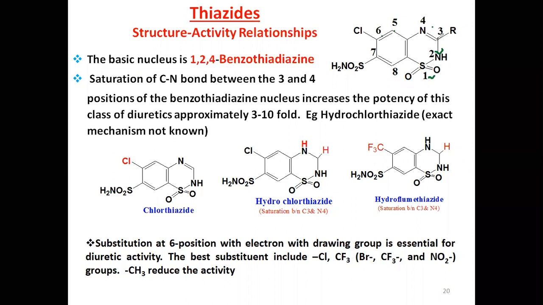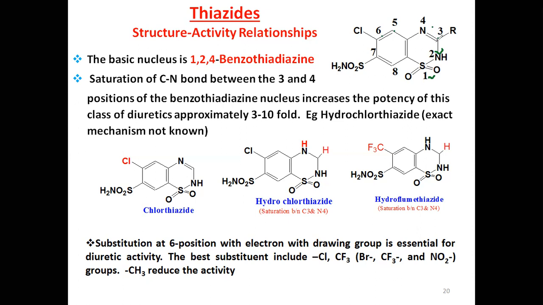Now first we are going to see the 3 and 4 positions. Saturation of the C=N bond, that is 3 and 4, of benzothiadiazine increases the potency.